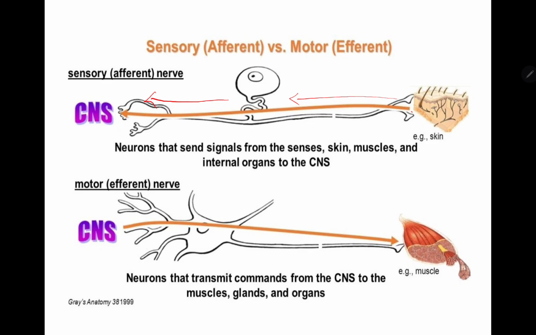Example, you touch in sensory, what is happening? What do you do when you touch something hot? The skin sends that sensation of hot to the brain directly.